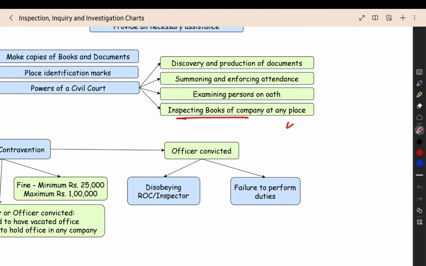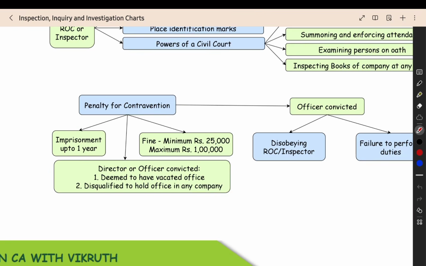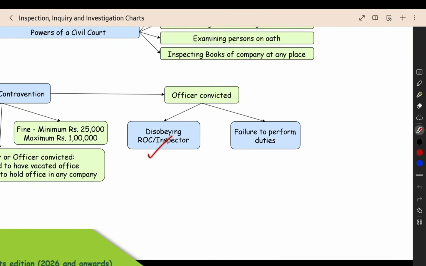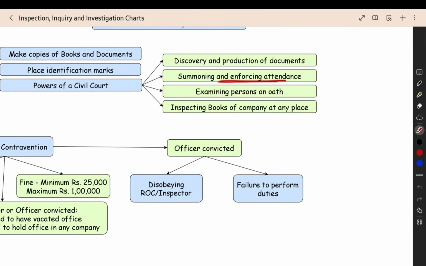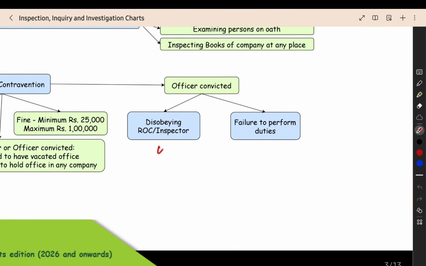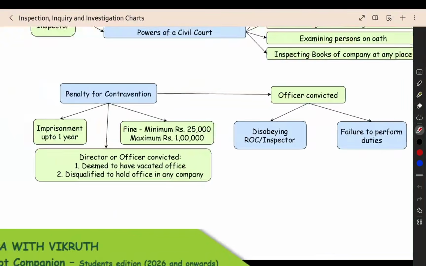Then inspecting the books of the company at any place, whether in the warehouse, the godown, the registered office, or some other branch office, wherever you are maintaining the books of accounts of the company, the ROC or inspector can visit there and do the inspection. You have to mandatorily show them the papers. If you are not following this section, like you are not obeying the ROC or inspector, they asked for the documents but you did not produce them, they asked you to appear personally for the inquiry but you did not come, or they asked for assistance but you did not give it, that is called contravention.